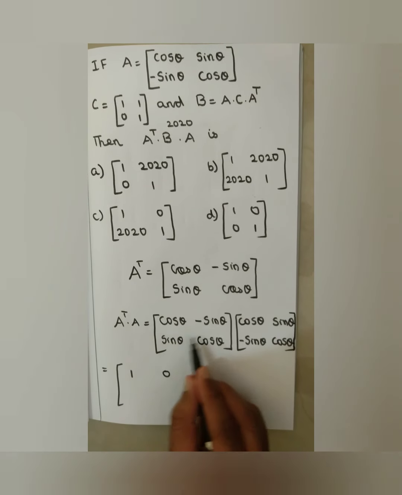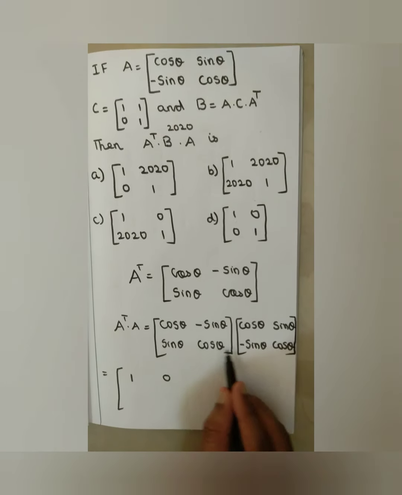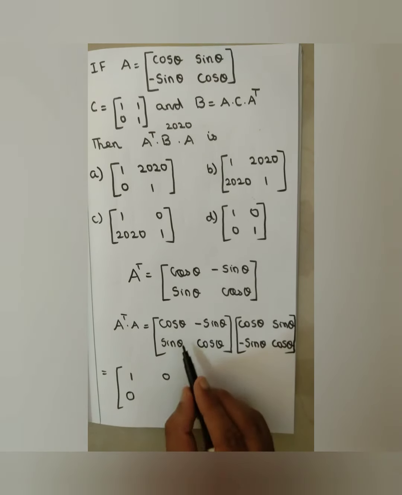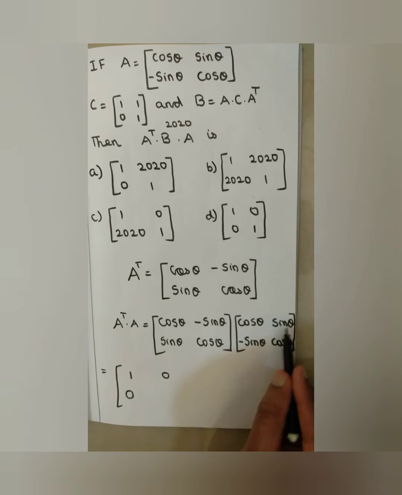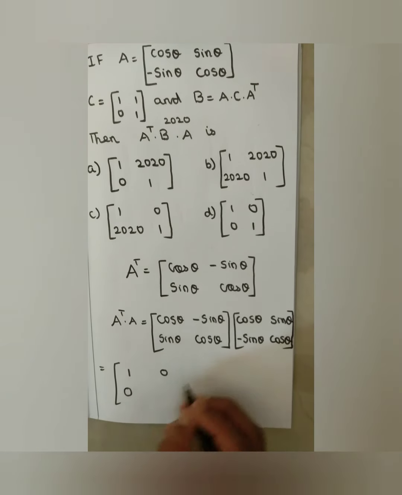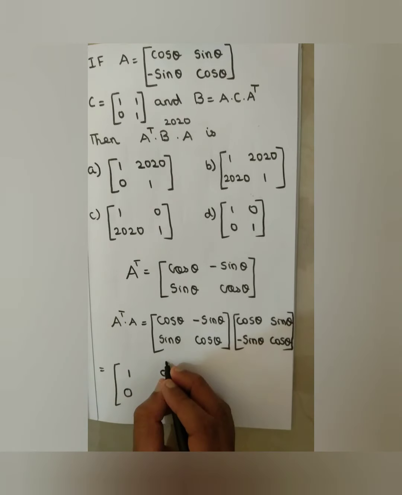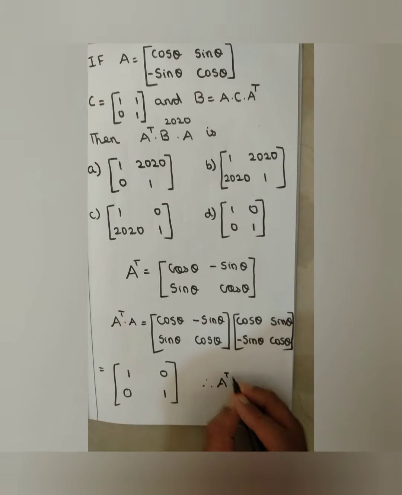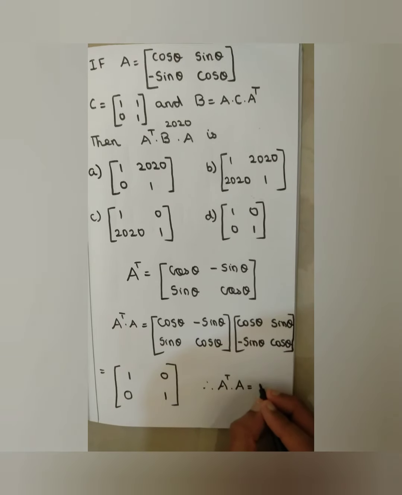Then sin theta into cos theta minus cos theta into sin theta also gives 0. Then sin square theta plus cos square theta gives 1. Therefore, A transpose into A equals I.